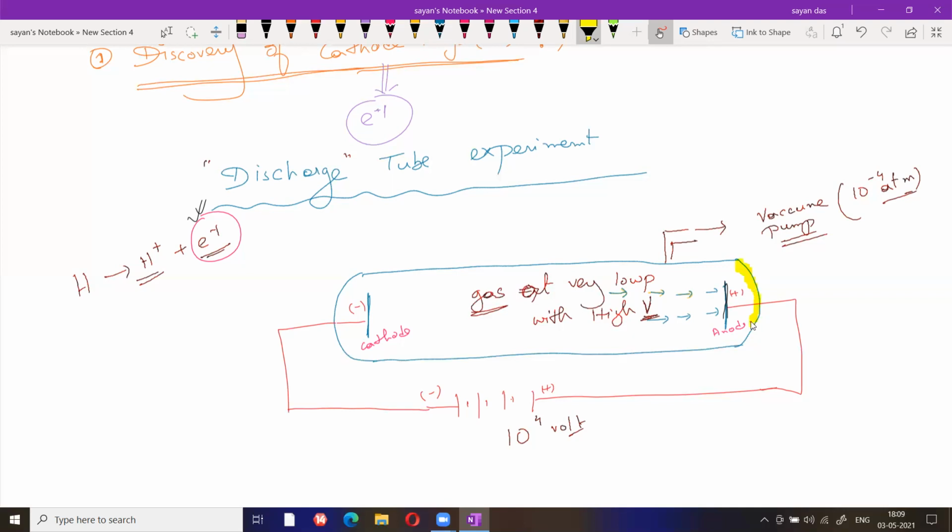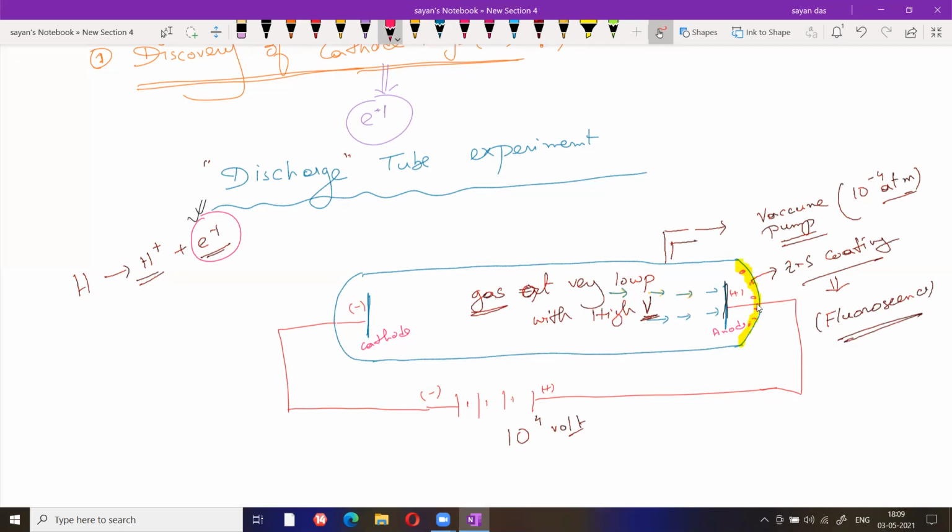To determine this, a fluorescence coating of zinc sulfide is present on the tube. Zinc sulfide basically acts as a fluorescent material. Fluorescence is basically sparking of light. After a certain time, we observe that some sparking happens in this region.